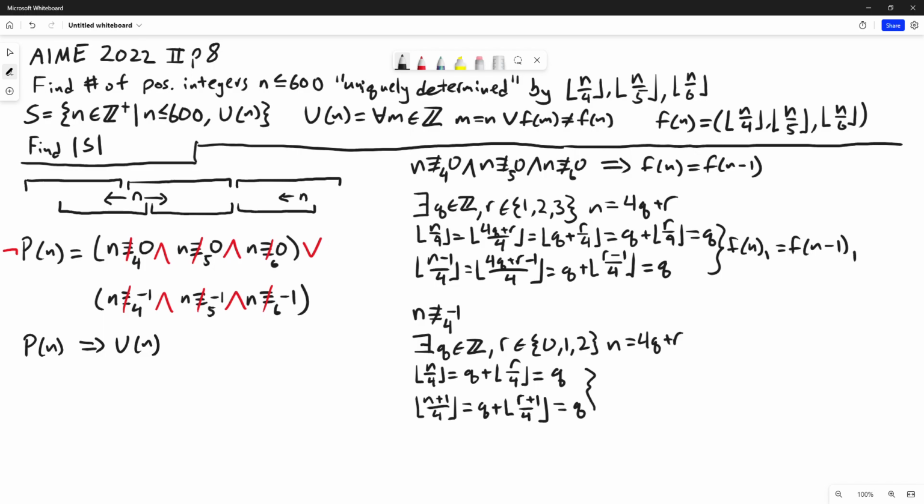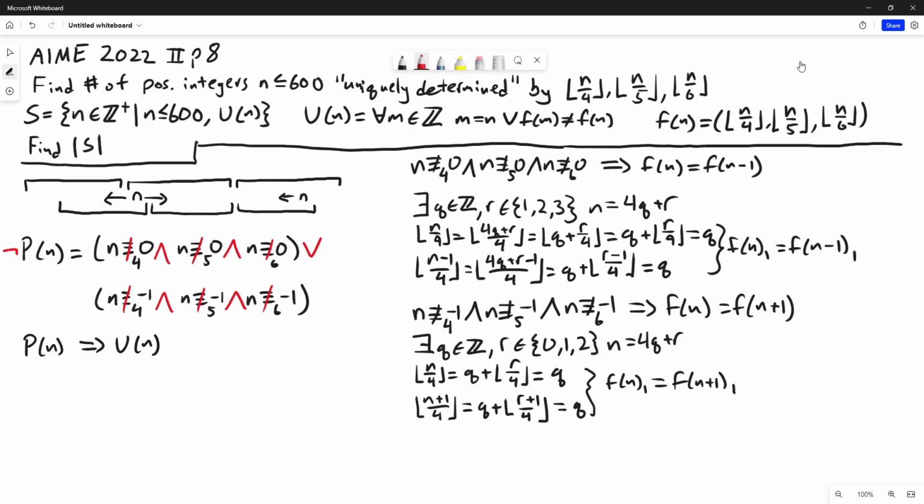And we've shown that f of n in its first coordinate equals f of n plus 1 in its first coordinate. And if you have n not congruent to -1 mod 5, you get the second coordinates being equal. And if n is not congruent to -1 mod 6, their third coordinates are equal, and so together we get f of n equals f of n plus 1.